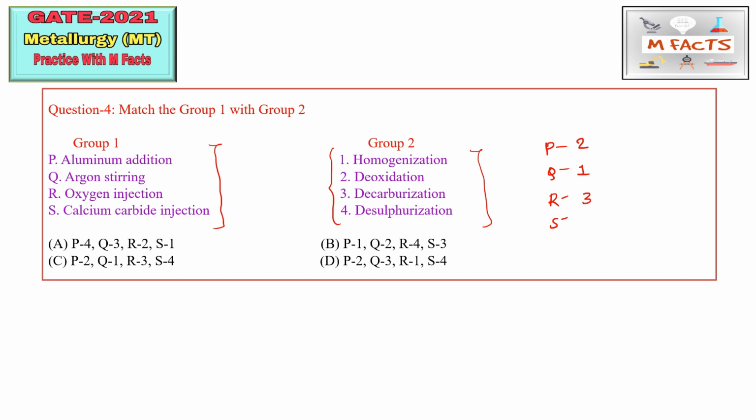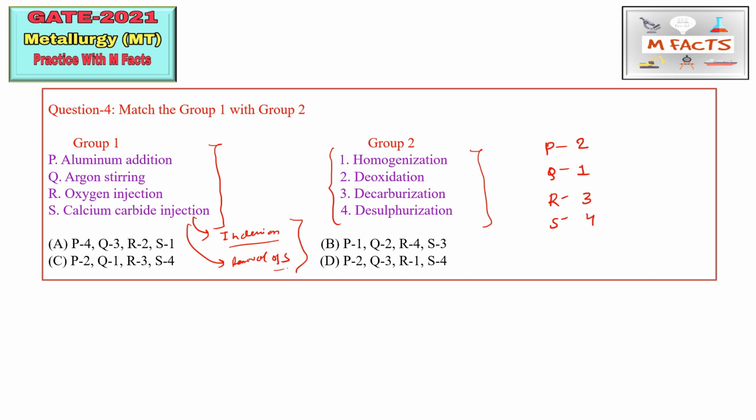The next one is calcium carbide injection. Calcium carbide injection is done for two purposes. The first one is inclusion modification, and the second one is for the removal of sulfur also. So these are the two objectives of calcium carbide injection. So calcium carbide injection we can match with desulfurization, so 4.